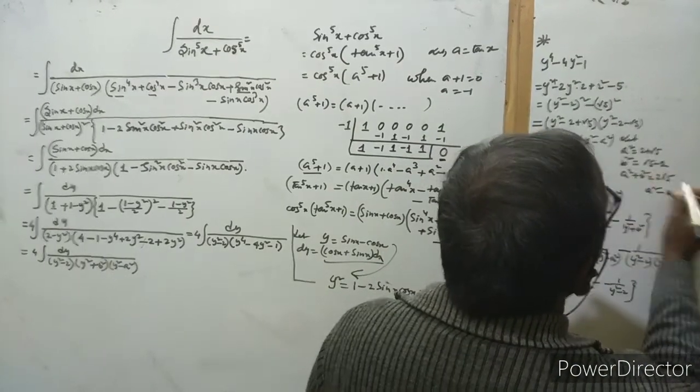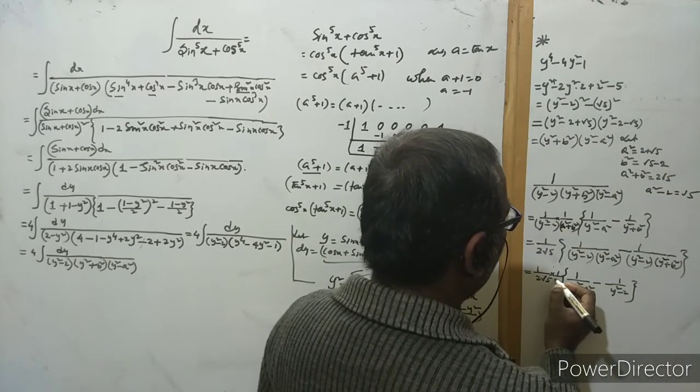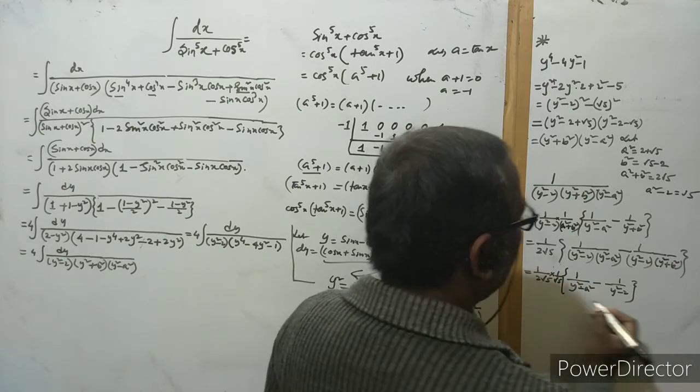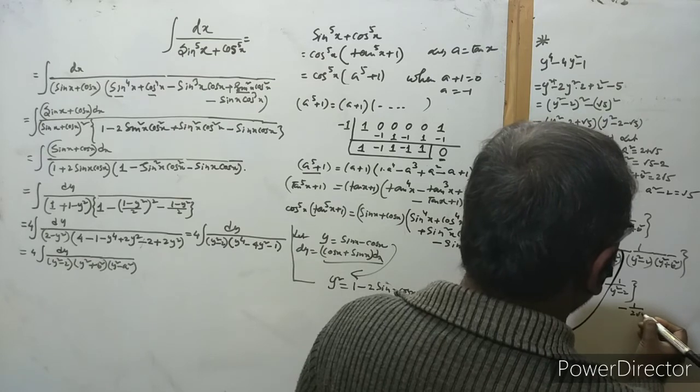So what is the value of a square minus 2? This is root 5. So we can write here 1 by root 5, and minus 1 by 2 root 5.